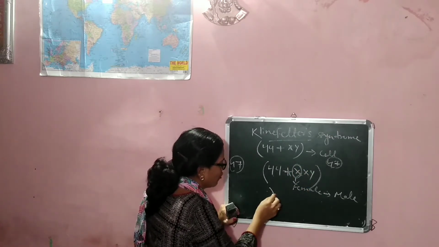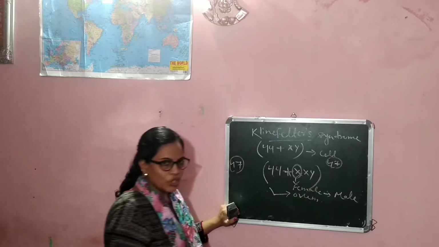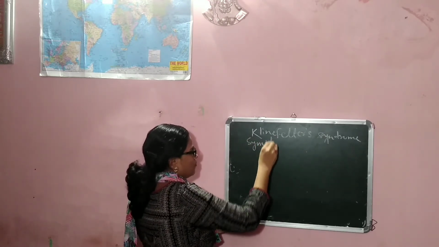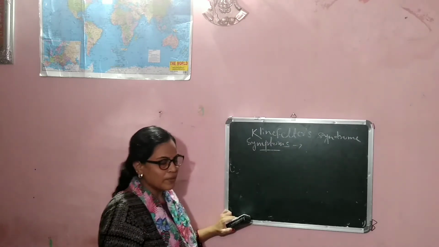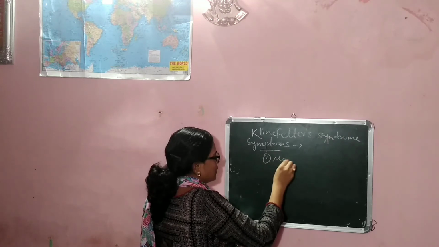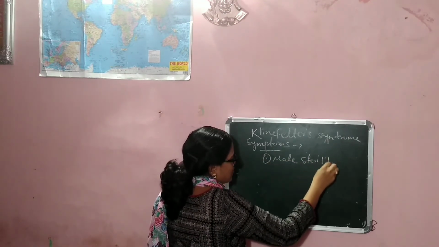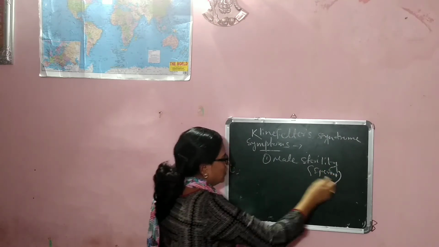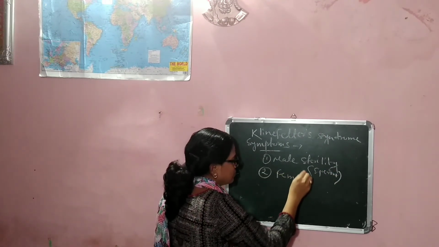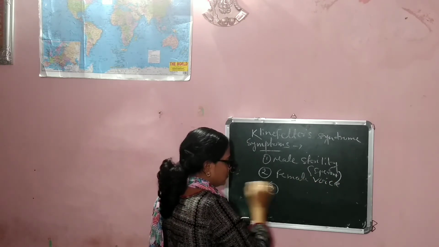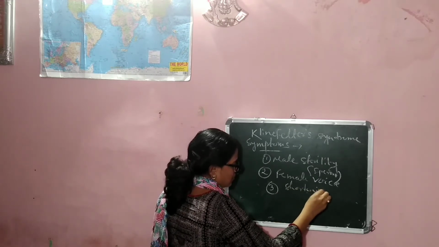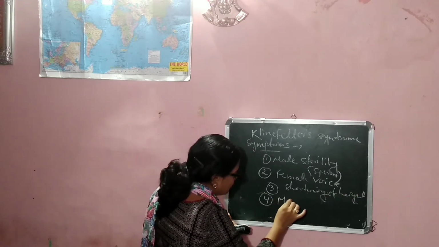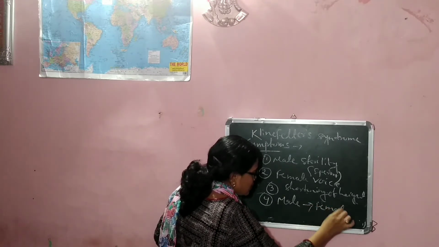In Klinefelter syndrome, one extra X chromosome means some female characters are produced in a male, and in this syndrome the X comes from the ovum. So it is a male with some female characters. Symptoms of Klinefelter syndrome: male sterility is seen, in which the male does not produce sperm, with some female voice, shortening of height, and a male with some female characteristics.